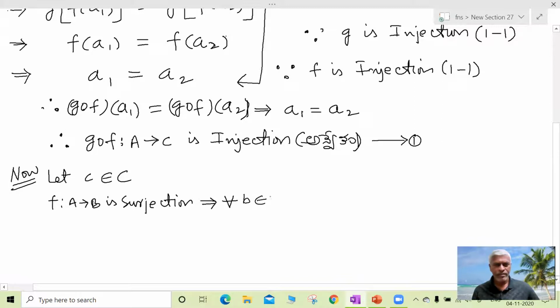for all elements b in set B, there exists at least an element a in A such that f of a is equal to b.